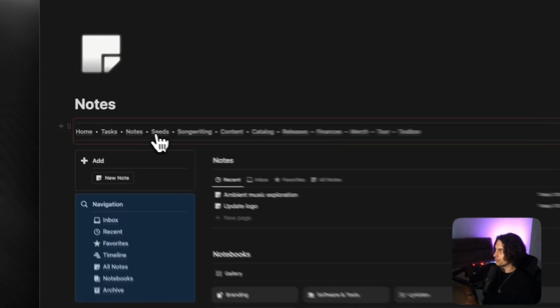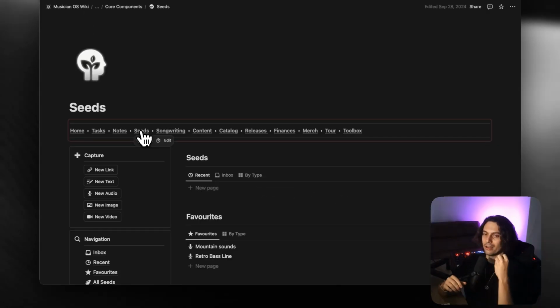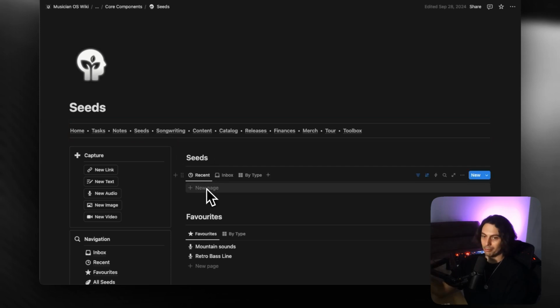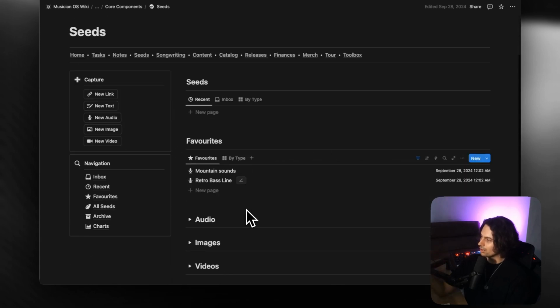Now, next up, we have got seeds. A seed is the beginning of an idea, specifically something related to creation or music or art, right? So if I'm scrolling on Instagram or if I'm looking on YouTube or even if I'm sitting on a park bench, and I have an idea which is relating to creation in some way, then I will put it into my seeds bank, because the seed is the beginning of an idea. It's you nurturing something. And often when I need to find some creative inspiration, I will come back to my seeds dashboard and I'll start looking through things.